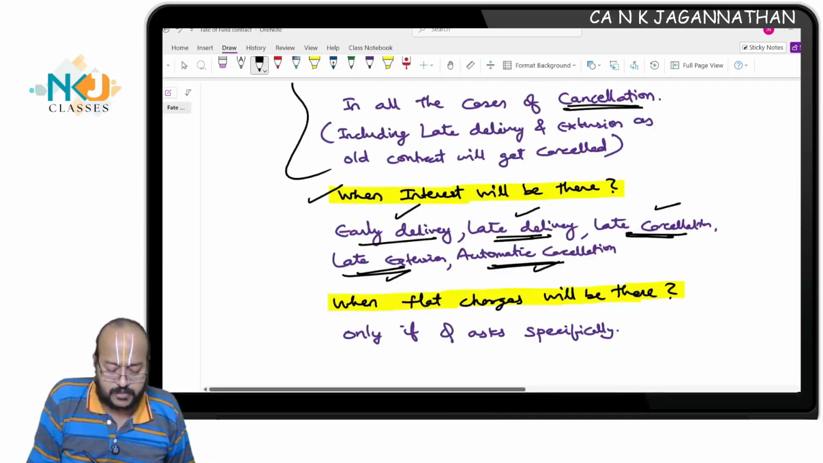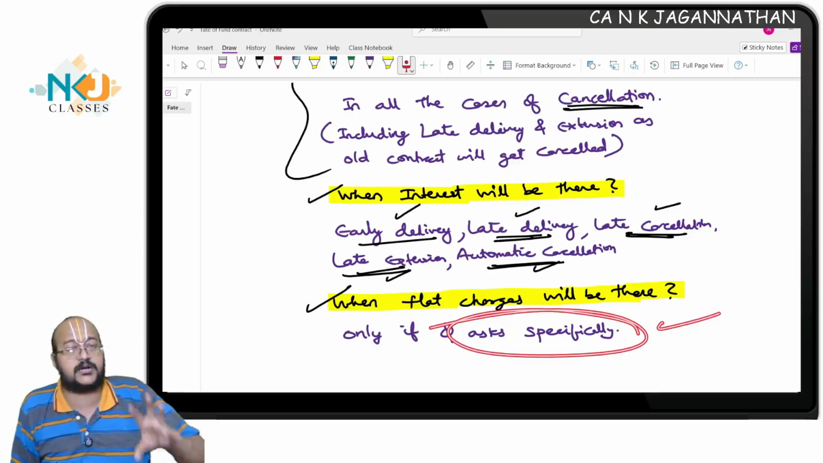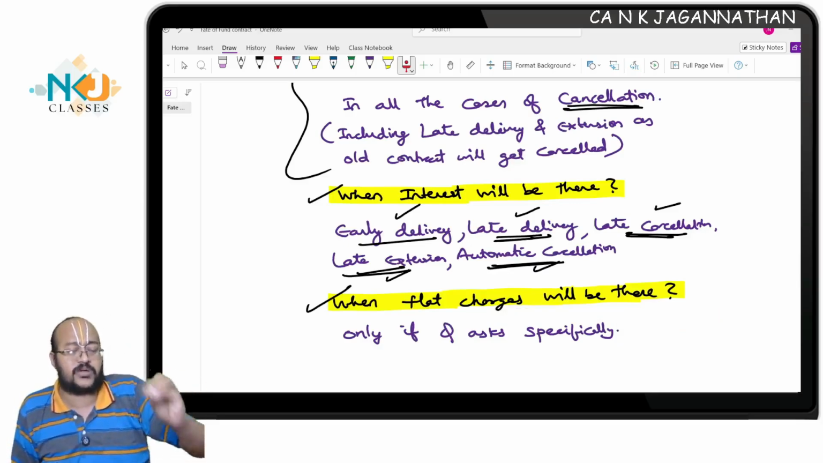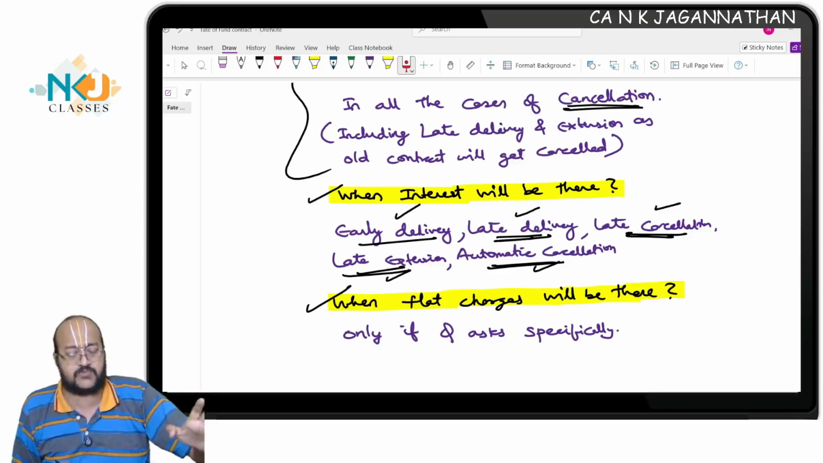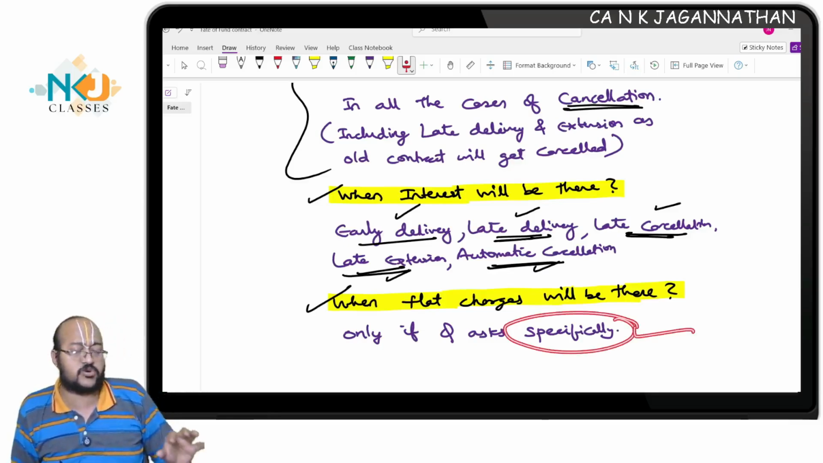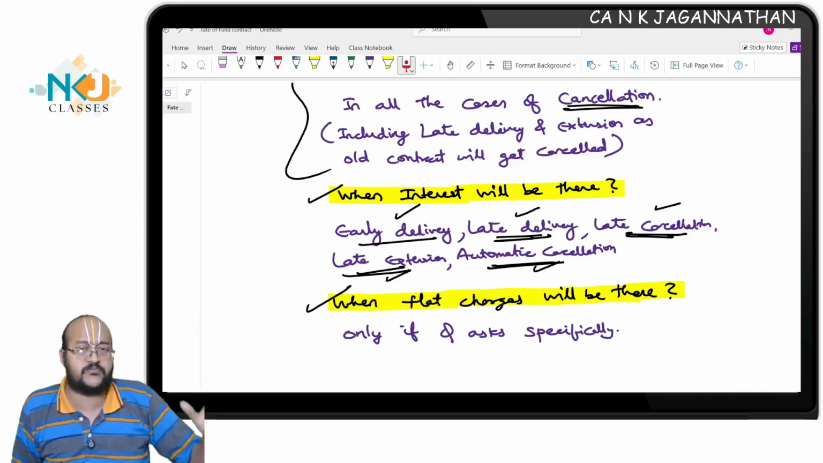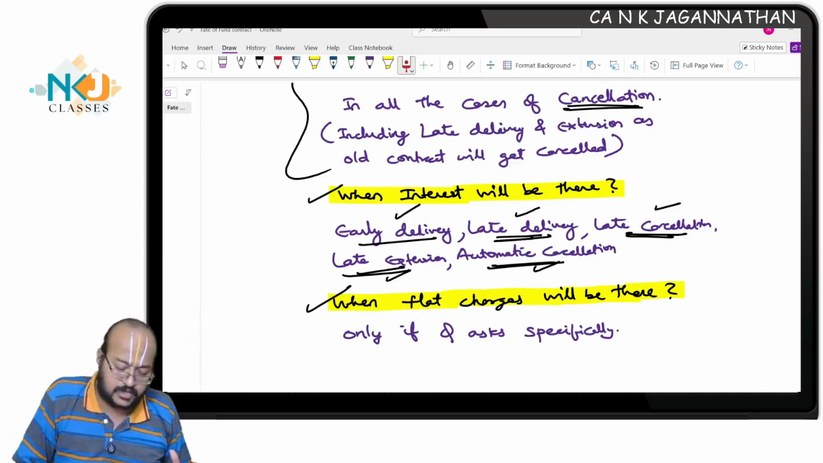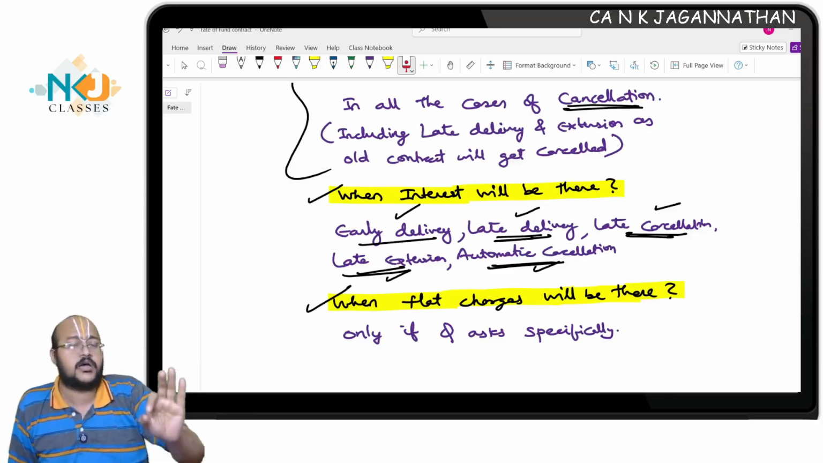When will flat charges be there? Next, the last point: only if questions ask us specifically, they might give 100 rupees or 500 rupees. Like this, flat charges per transaction will be given in the question, which should be considered only if it is specifically given in the question. Are you all understanding? With this, we are through with the discussion completely.